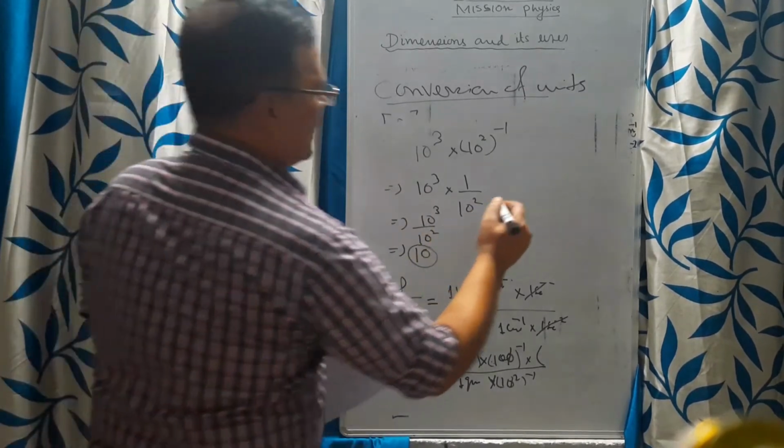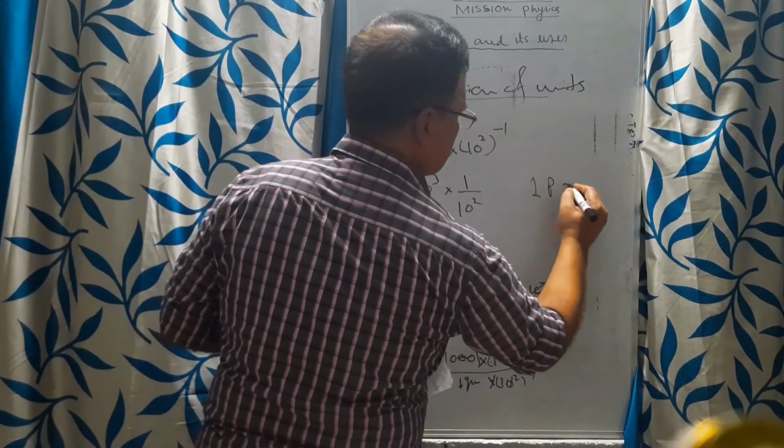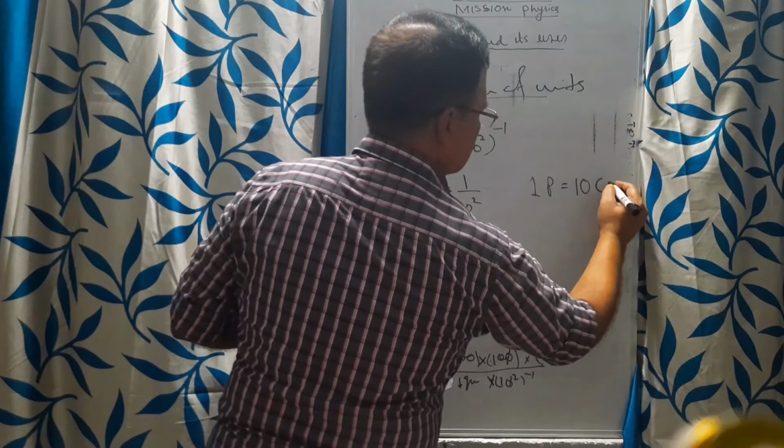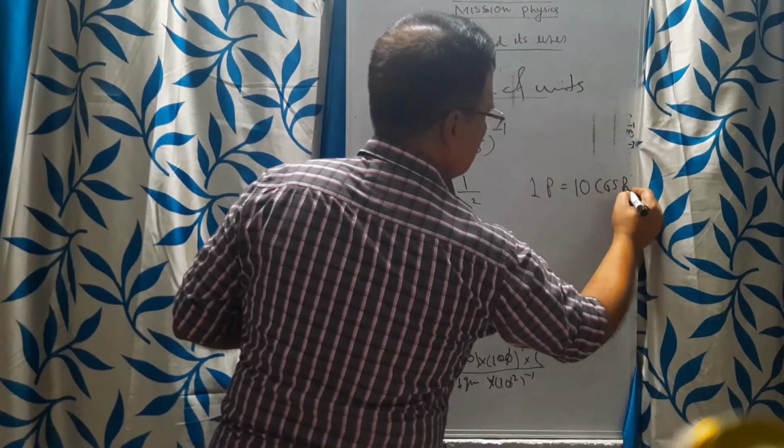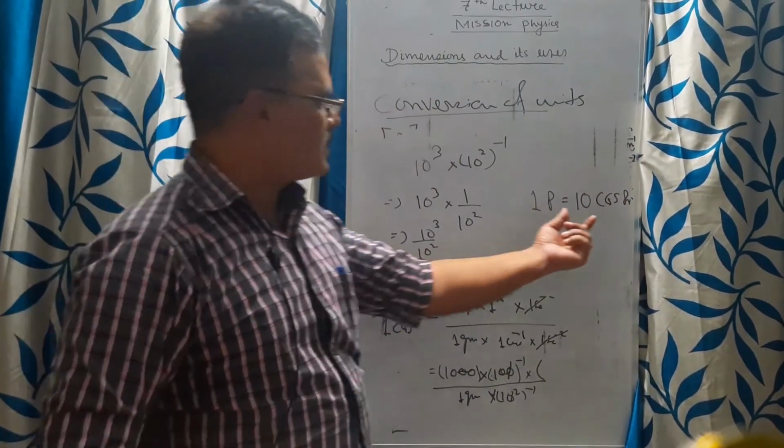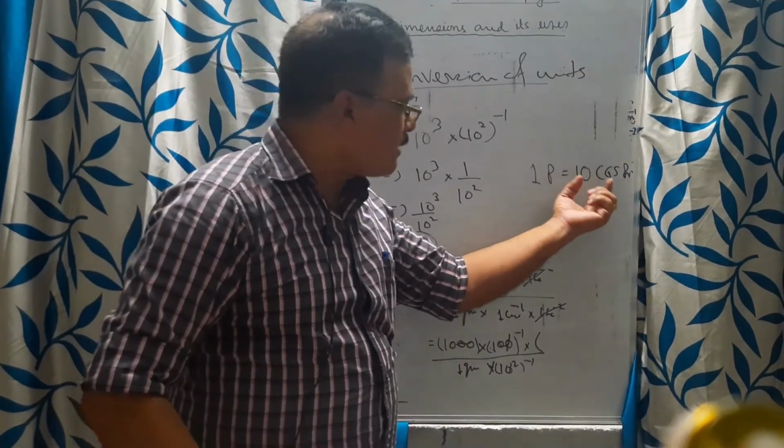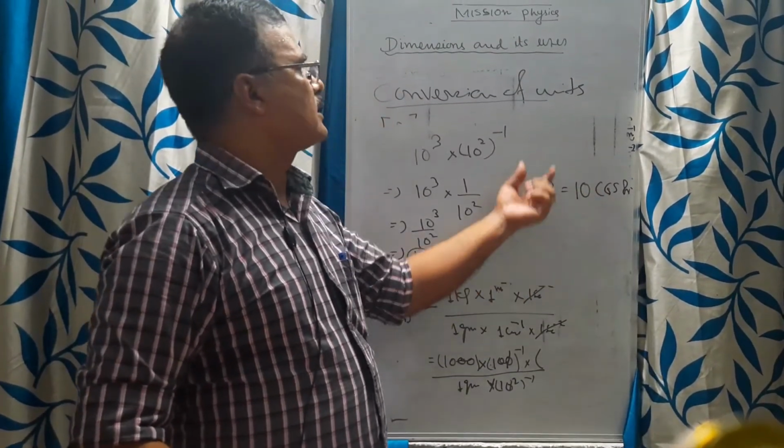That means 1 Pascal is equal to 10 CGS pressure. This is the smaller unit.